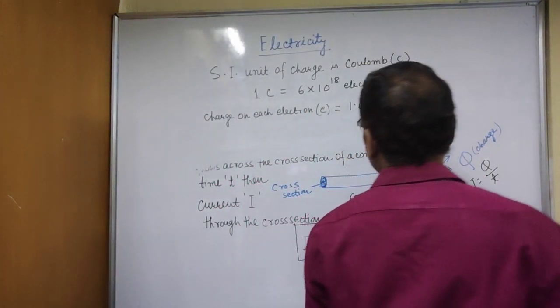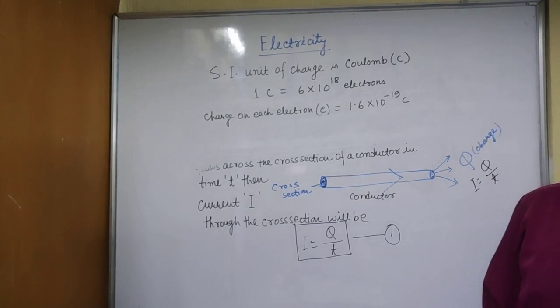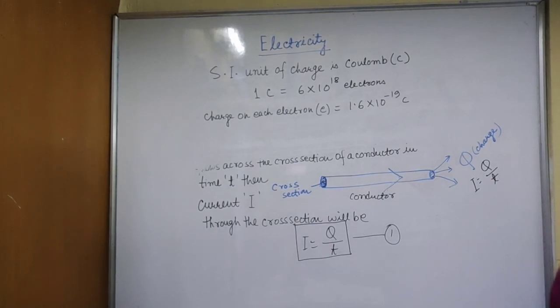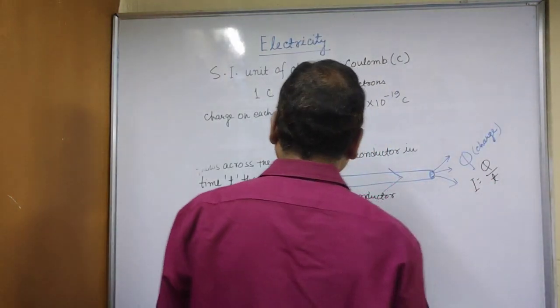So you must remember these values: the SI unit of charge is Coulomb, 1 Coulomb means 6 into 10 to the power 18 electrons, and the charge on each electron is 1.6 into 10 to the power minus 19 Coulomb. Now the electric current is expressed by a unit ampere.